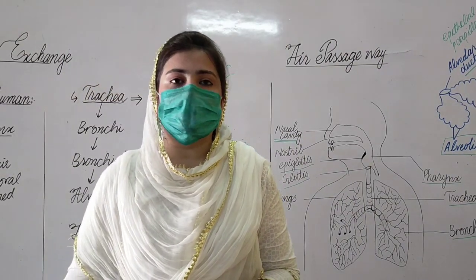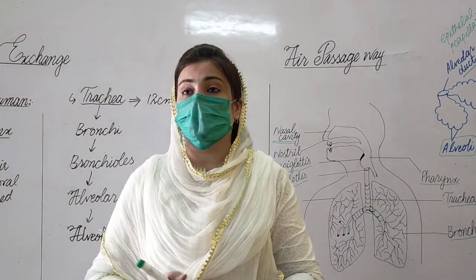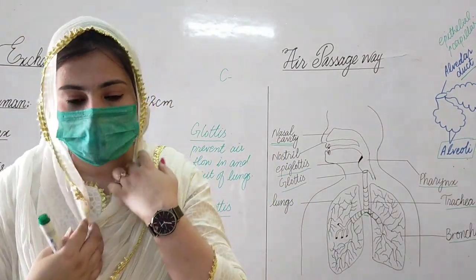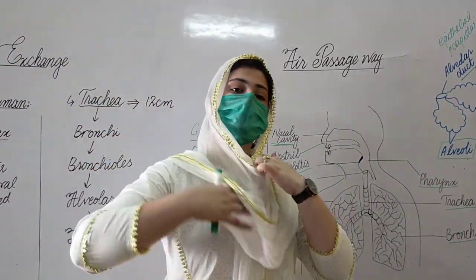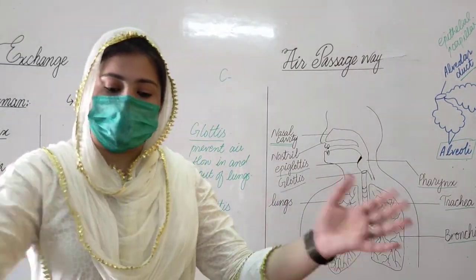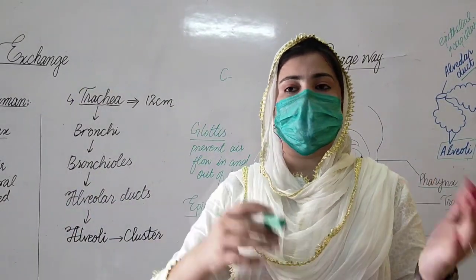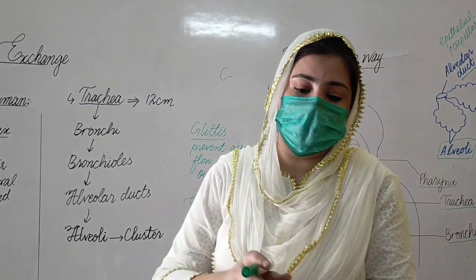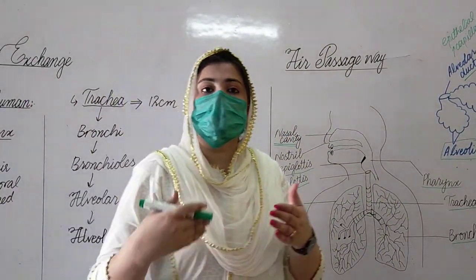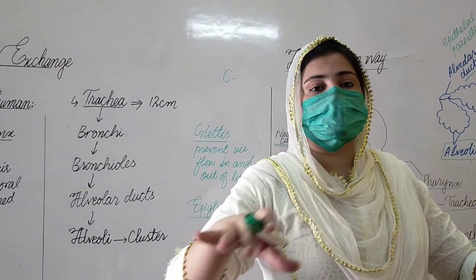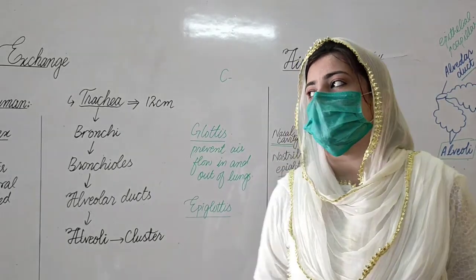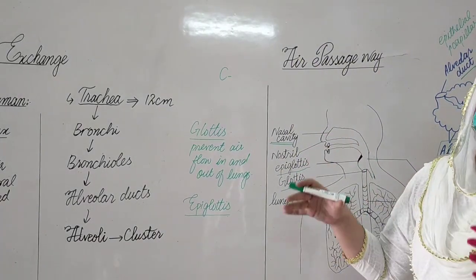As you have studied in class 9 about oxygenated and deoxygenated blood, our heart takes the deoxygenated blood through the pulmonary artery and sends it to the lungs. After the purification of deoxygenated blood, it is converted into oxygenated blood, and further it goes back through the pulmonary veins. This is basically the proper circulation, and in this way the proper circulation of air takes place.